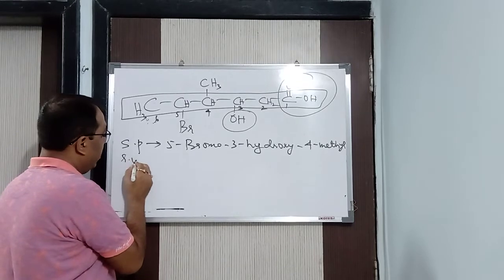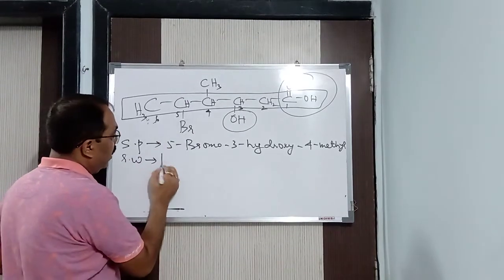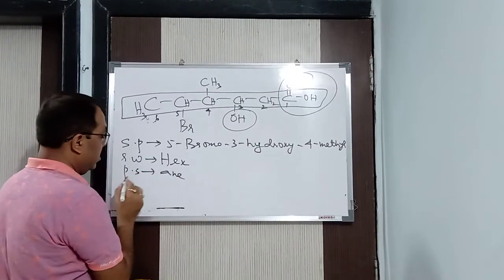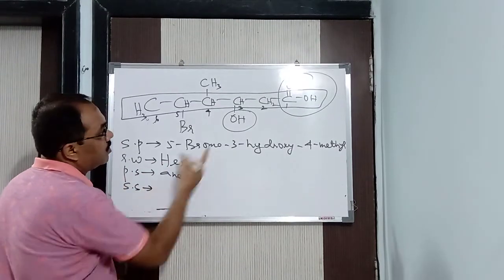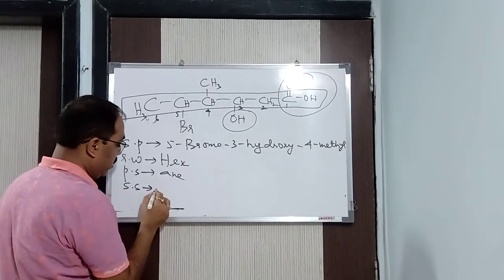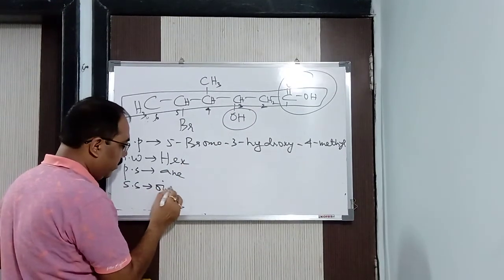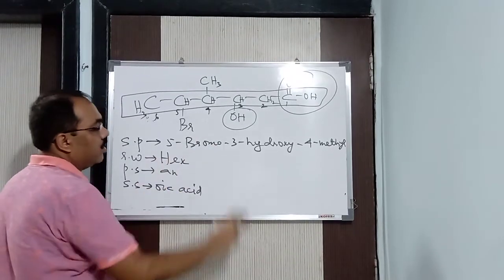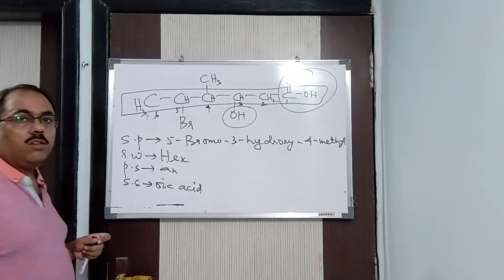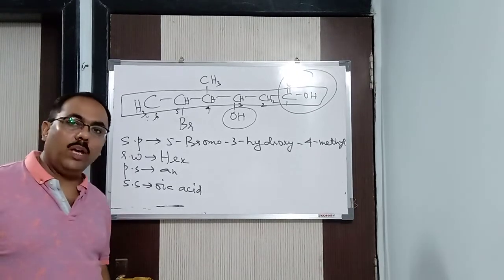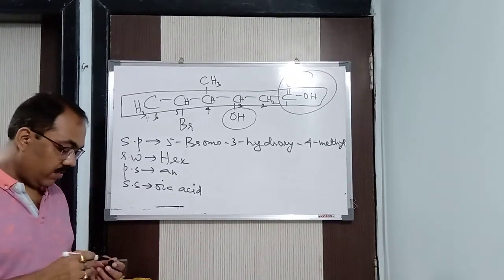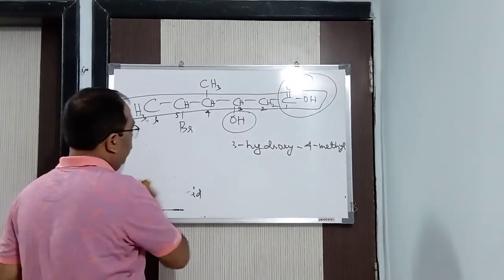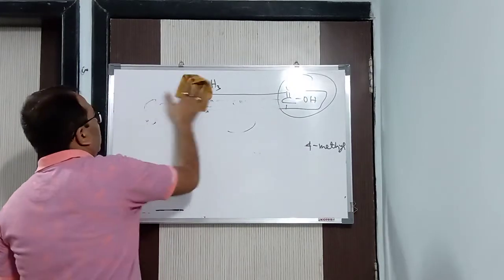Now next, after that, what is that? Root word. Root word is what? Hex. What is primary suffix? N. What is secondary suffix? Secondary suffix, in the first position, is oic acid. Either you can write one oic acid or simply we can write this as oic acid. E is being removed. Alright, so what name did we get? 5 bromo 3 hydroxy 4 methyl hexanoic acid. Alright, we got the IUPAC name in this particular way. One more quick example I will give to you. Listen carefully.